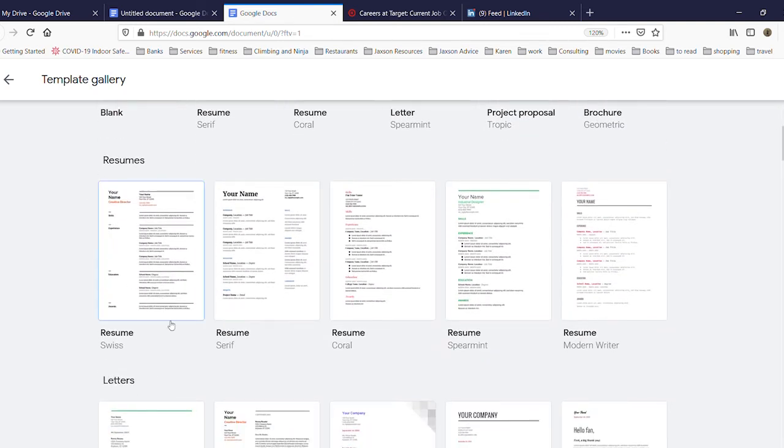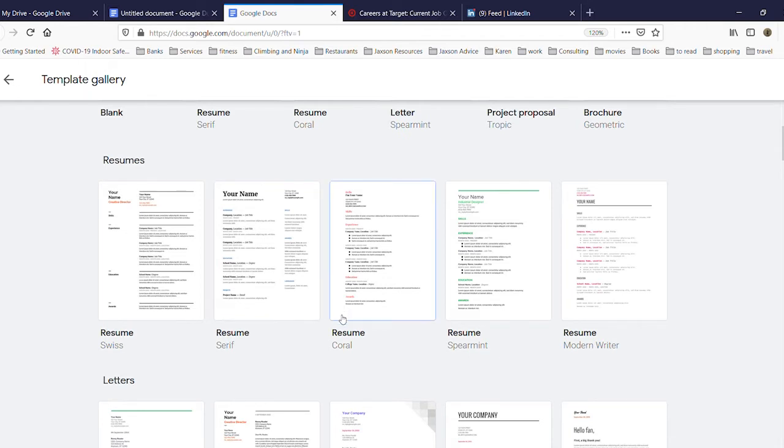Now you can see from the outline different kinds of appearances for this. You can see your name in big text across the top with return address there, or you can have your name in the corner with personal information there, the layout of how the experience works, and then the details, or you have the details on the side and then subheadings there. You can play with this and try whichever ones you like and go through it.